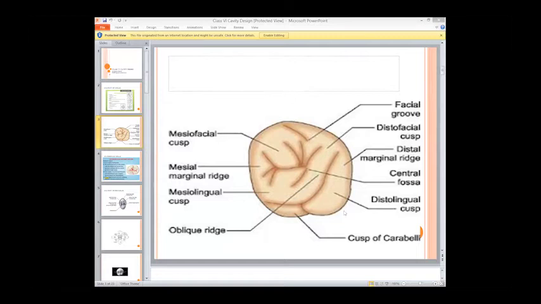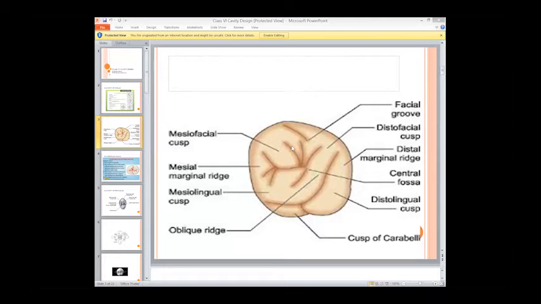So this is the mesial. We have decided that it is the palatal side, right? Is this side mesial or distal?